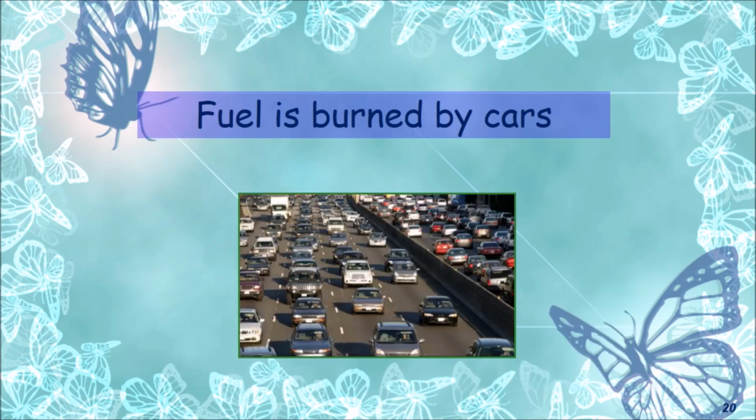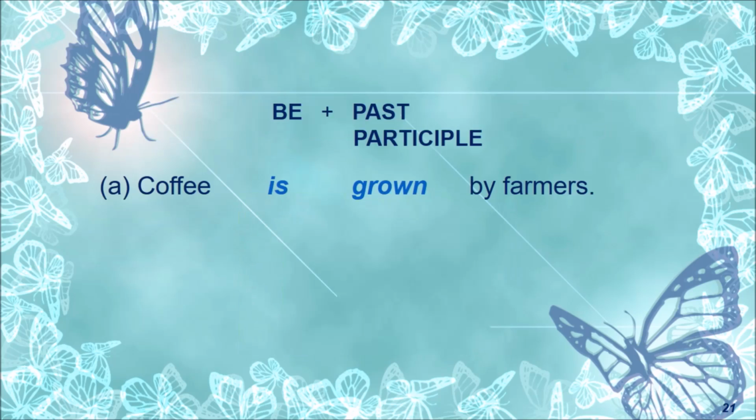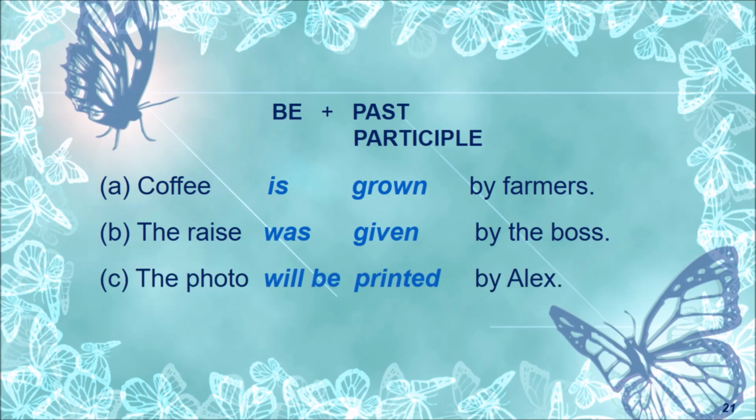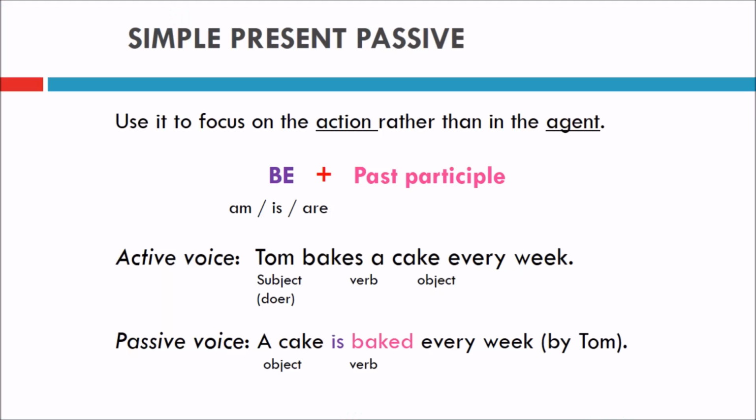That's it. Very simple. Fuel is burnt by cars. How do we change? Coffee is grown by farmers. Be plus past participle. The raise was given by the boss. The photo will be printed by Alex. And simple present tense, we have some examples.